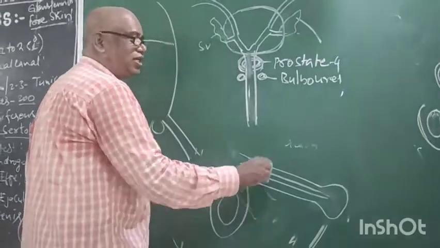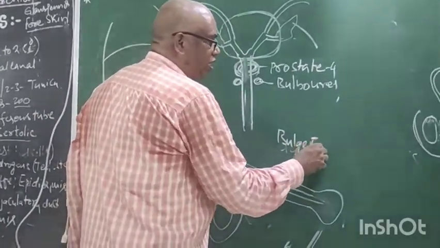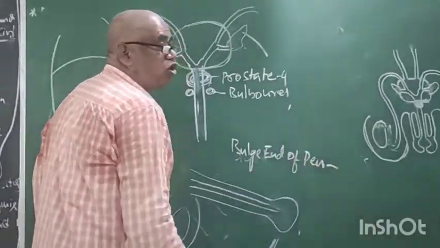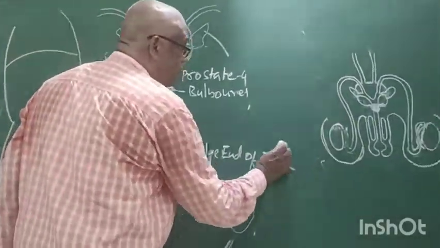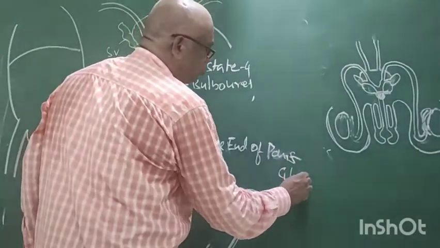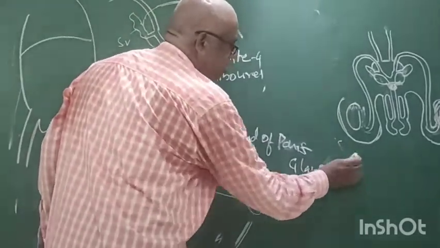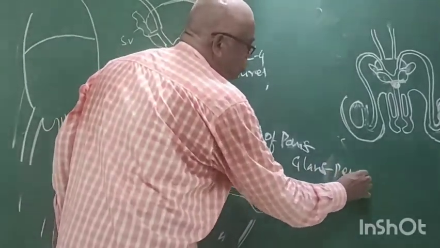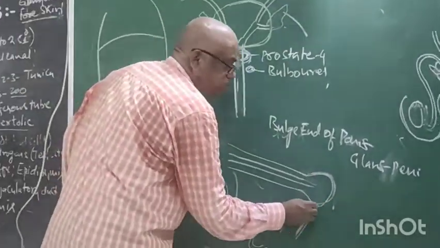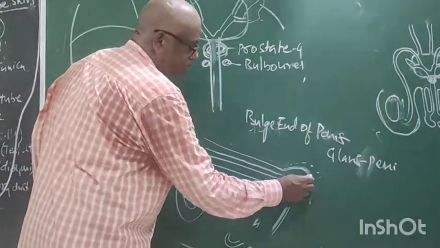The bulged end of the penis is called the glans penis. Glans penis. This is the total penis. This is called the glans penis. Now it is covered by loose skin.